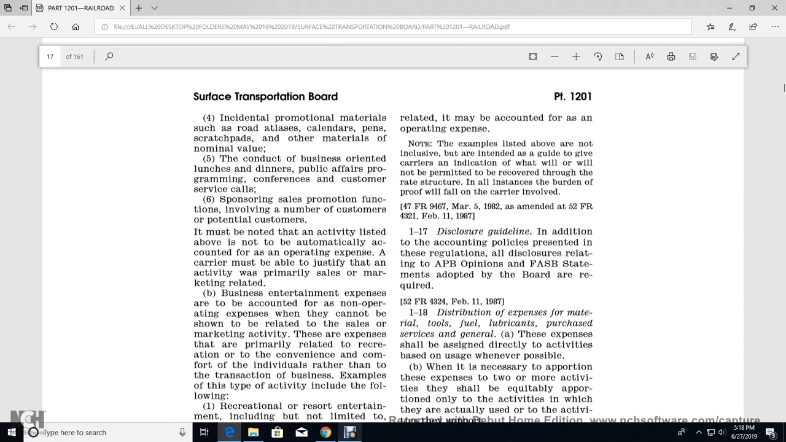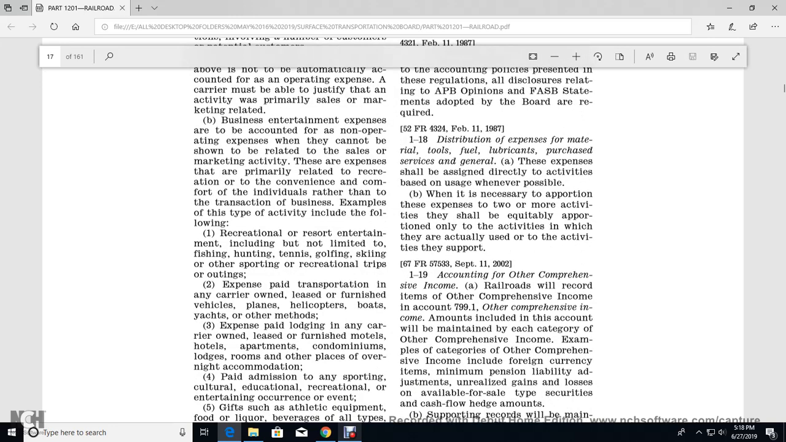The carrier must be able to justify that the activity is primarily related to marketing the business. Entertainment expense is accounted for as non-operating expense if it cannot be shown to relate to the sale or marketing of the business, or is primarily related to recreation or the comfort of individuals rather than the transaction of business. Examples of this type of activity include the following: recreational resorts and entertainment, including but not limited to fishing, hunting, tennis, golfing, scripting, and other sporting and recreational trips; outgoing expenses paid for transportation on carrier-owned or leased furnished vehicles, planes, helicopters, boats, yachts, and other methods.